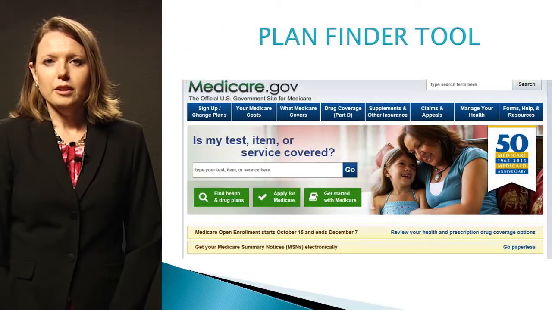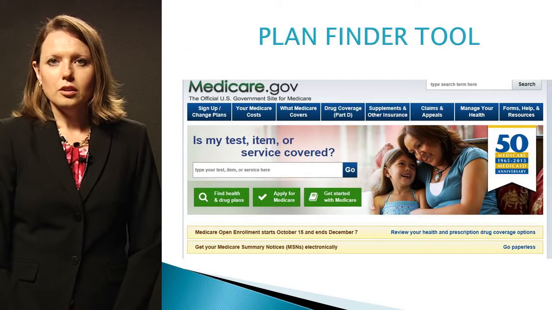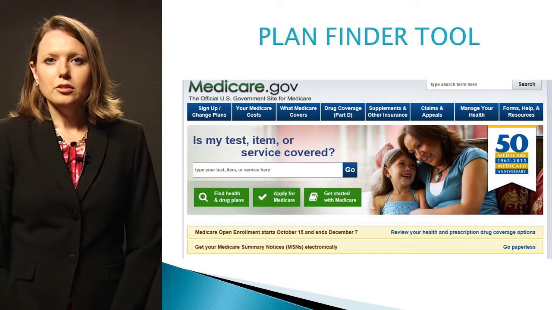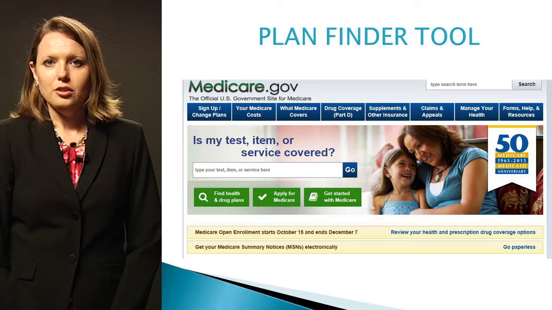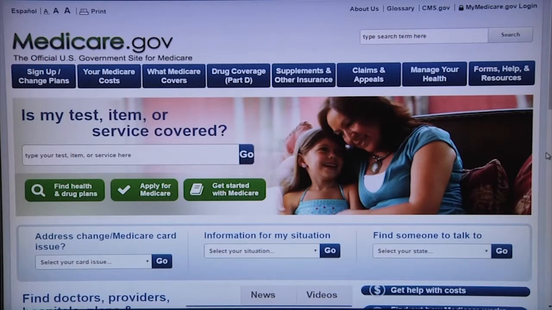To find the Plan Finder tool, you will want to go to the internet to www.medicare.gov, and I will show you an example of how to use this tool. Let's look at the Medicare.gov website and the Plan Finder tool. Find the Medicare.gov website at www.medicare.gov. To find the Plan Finder tool, go to the green button that indicates Find Health and Drug Plans.